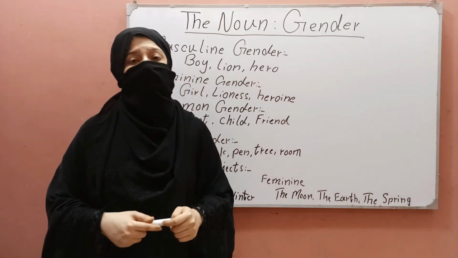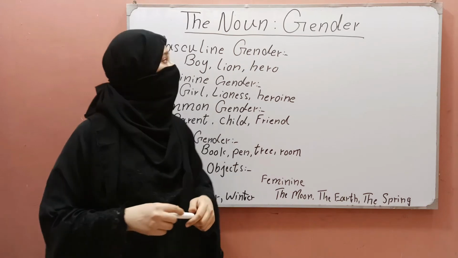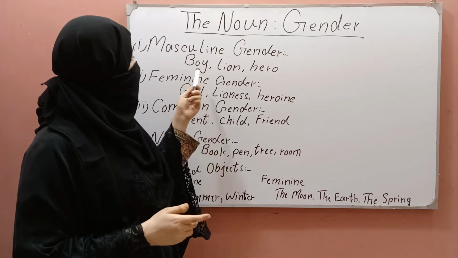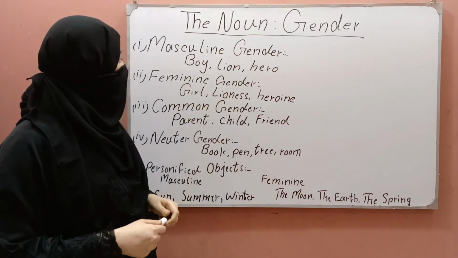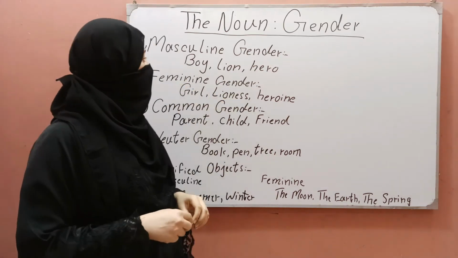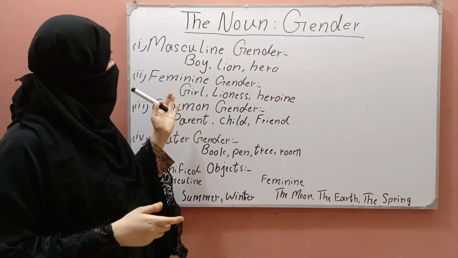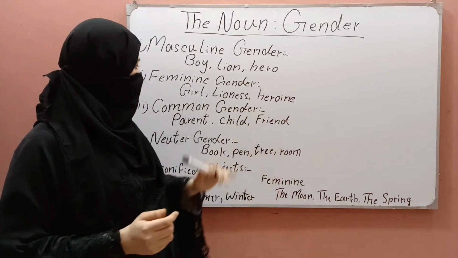The nouns that are denoted as male are called masculine gender. In it we include boy, lion, hero. And the nouns that are denoted as female are called feminine gender. In it we include girl, lioness, heroine.